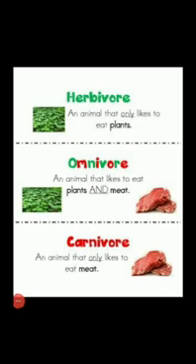A herbivore is an animal that only likes to eat plants. The animals that only eat plants or plant products such as grass, leaves or grains are known as herbivores or the herbivorous animals. Now can you give me some examples of herbivores? Some examples are cows, deer, goats and rabbits. They all eat plants or the plant products or the leaves.